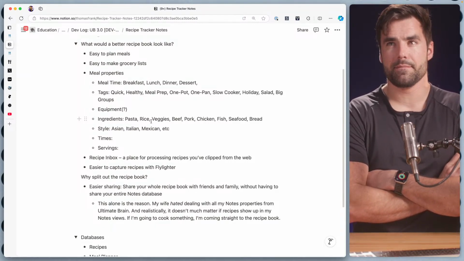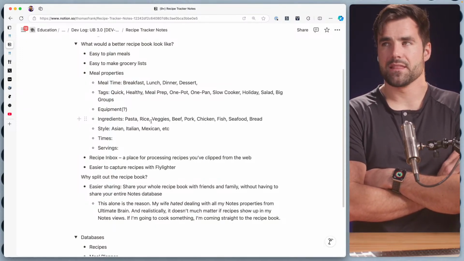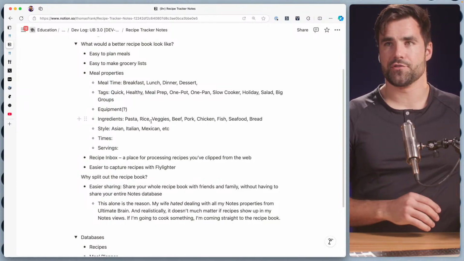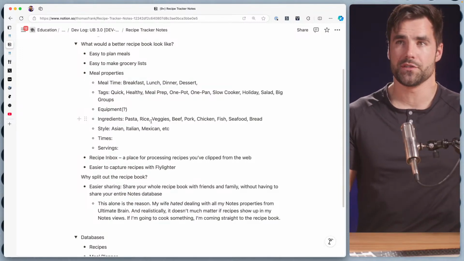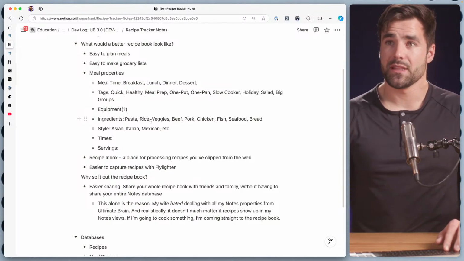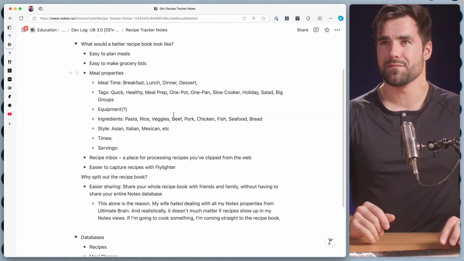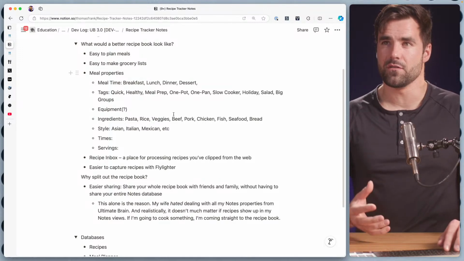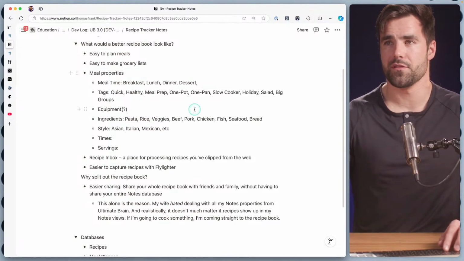And when you're designing something that is sort of like a database, something that can get a lot of potential entries instead of being very limited, like say 1 to 5 stars, that would be 5 total choices. You're never going to have anything else. Something like this, where it's ingredients, that might end up being a different database. But I'm going to come back to it, because it might end up making the recipe book feel tough to use. And I don't think I would use it, at least not with the way that Notion is set up.